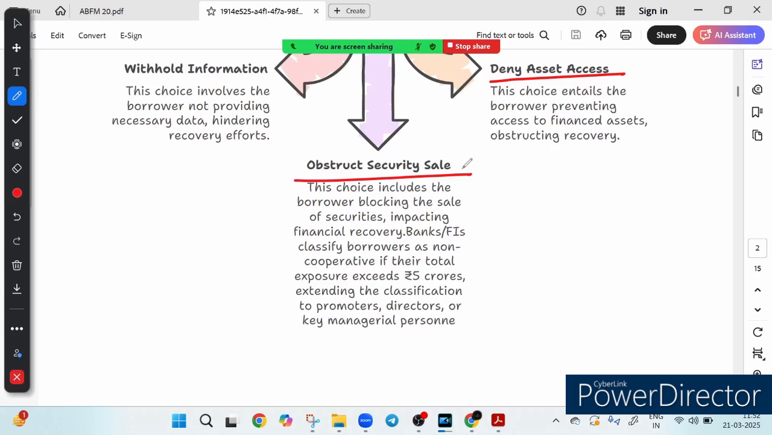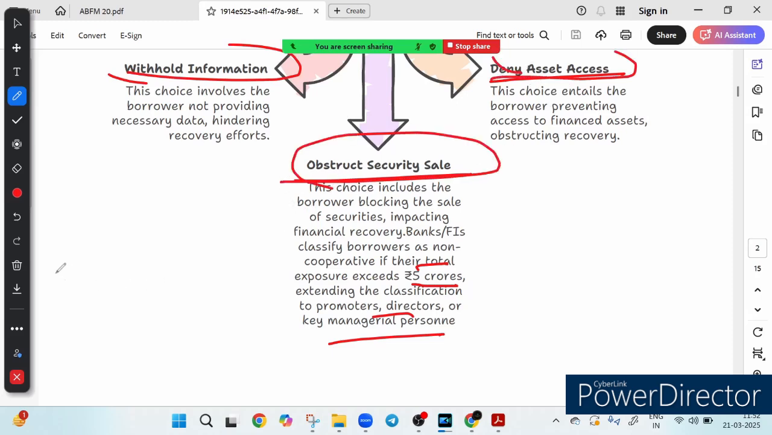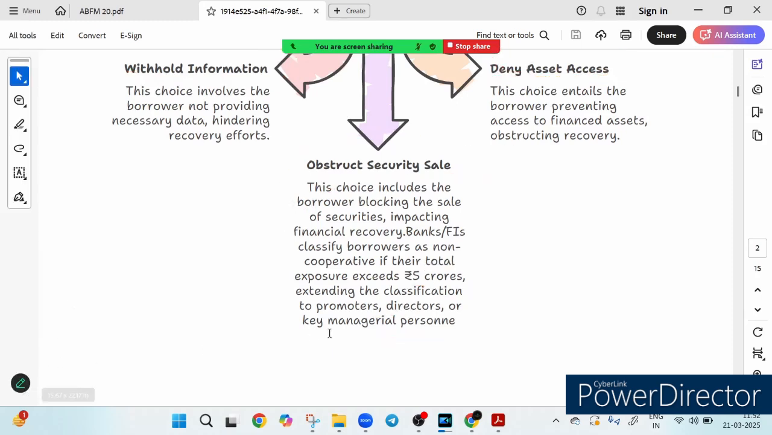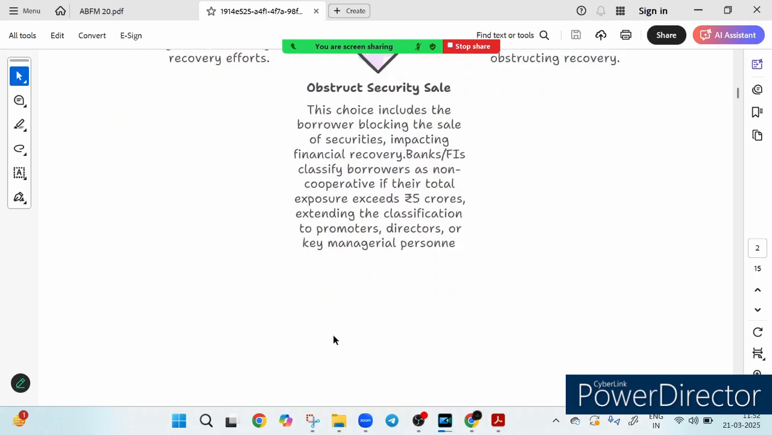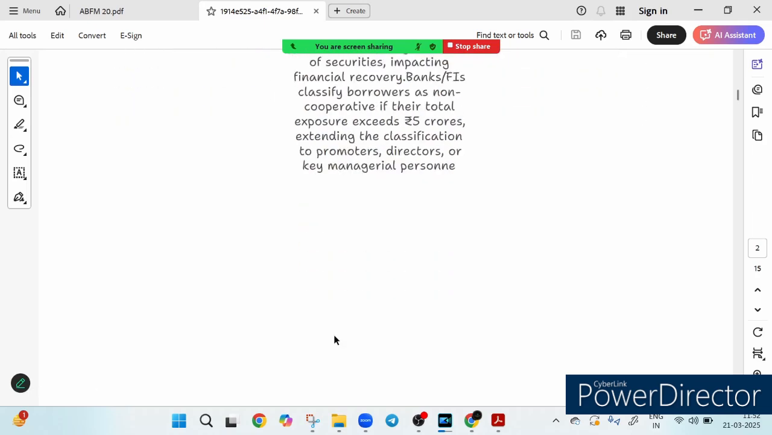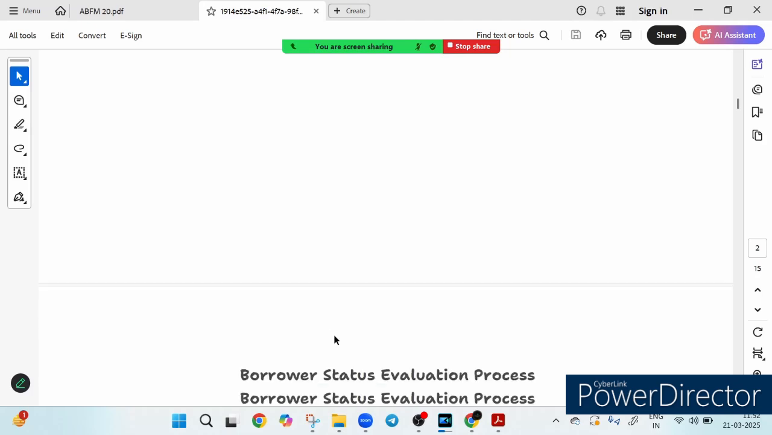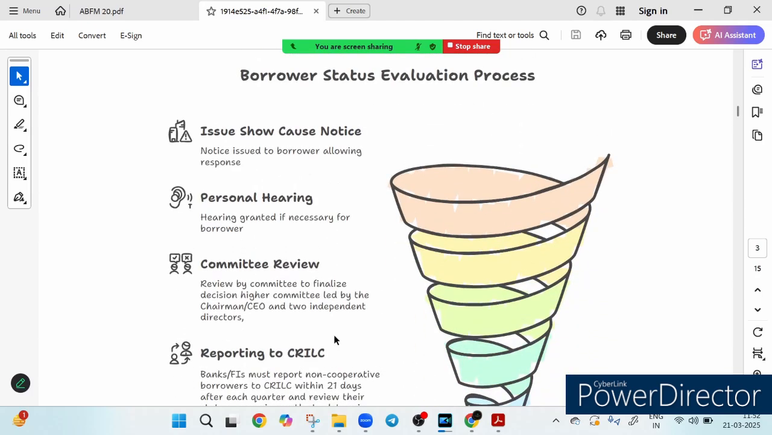But banks are prepared. If the total exposure exceeds 25 crore, you must note it down. If the total exposure exceeds 25 crore, the borrower and even the promoter or key manager can be classified as non-cooperative. So these are the conditions under which a borrower can be called non-cooperative: if he is withholding information, if he is denying asset access, and if he is obstructing the security sale. Under this case, he can be called non-cooperative. And once that happens, strict action will follow. So banks must protect their funds. But what more can they do to prevent such cases? Let's find out.